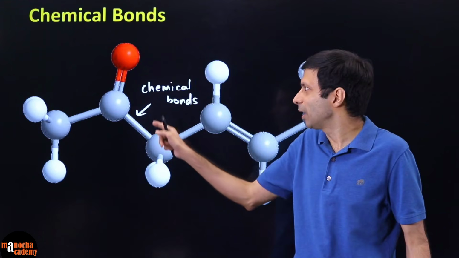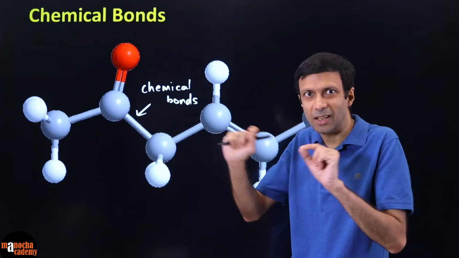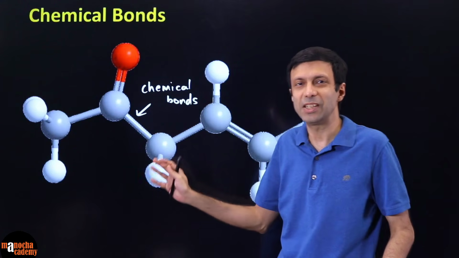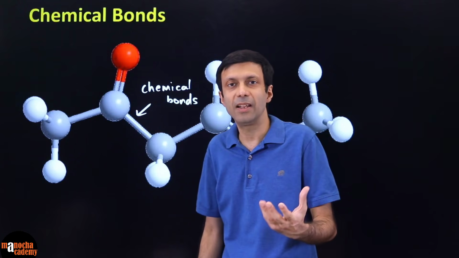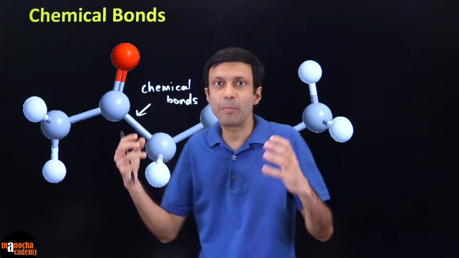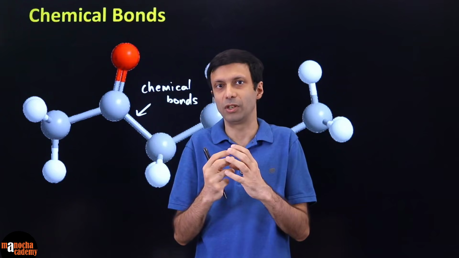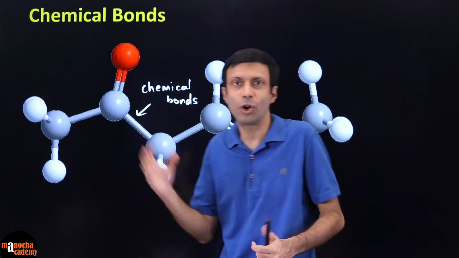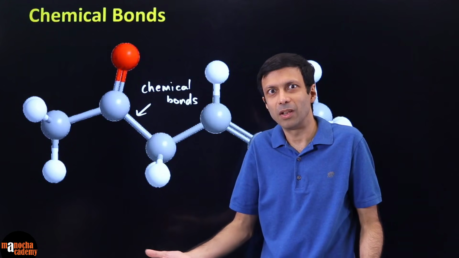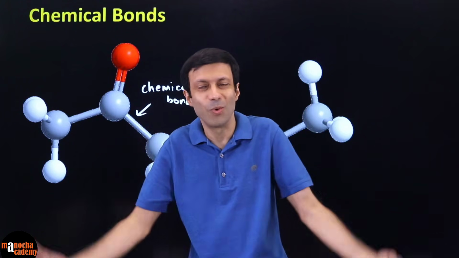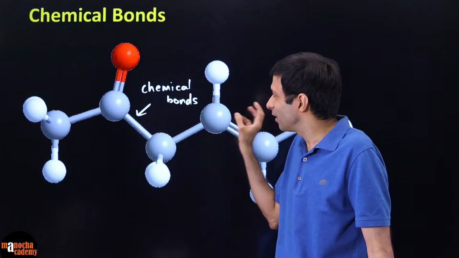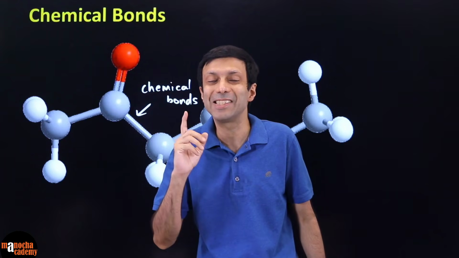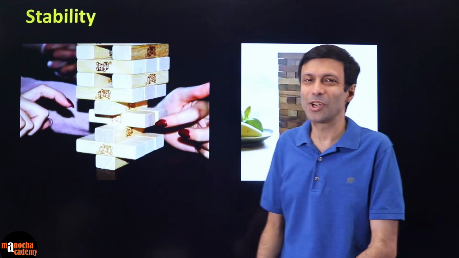And what are these chemical bonds? Do they actually exist like this? Are there some sticks or lines joining these? No, this is just a representation. What is it representing? These lines are representing a force of attraction between these atoms. Because if this force of attraction was not there, this molecule would have just broken down. If molecules break down, you and I or the whole world will break down. So what we are representing here is the force of attraction between these atoms, and they are doing it for their stability.